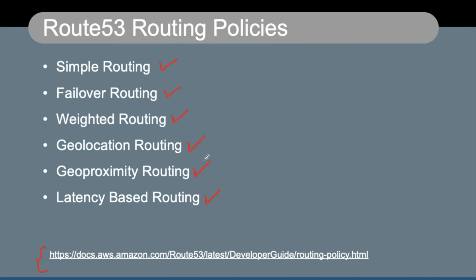Simple routing. Failover routing: whenever one particular resource fails, traffic will be routed to another resource. Weighted routing: you can have some kind of weighted routing to different resources. Depending on the geolocation and geo-proximity, routing can be done. And also, you can always route your traffic where you have minimum latencies. So there are various routing policies, and you can also use something called multi-value answer routing as well.